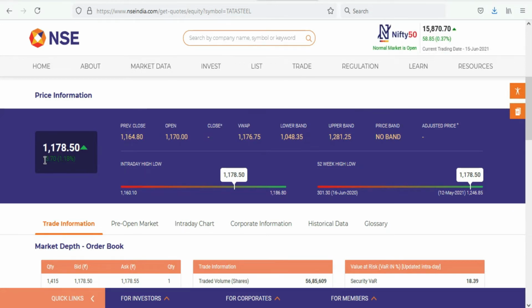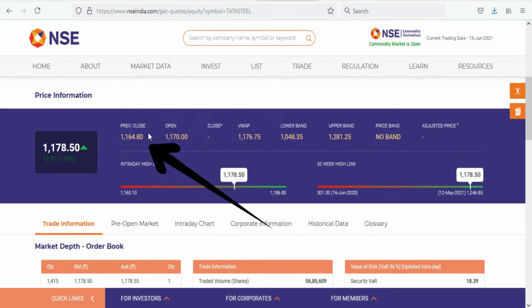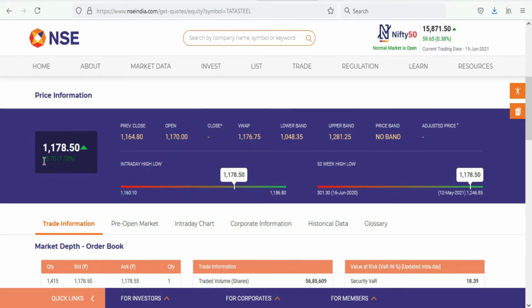What do you mean by this? See, can you see 13.70, 1.18, and this green symbol? What do you mean by this? Compared to the previous close, right now the company is trading at this price. So that's why it is in green.